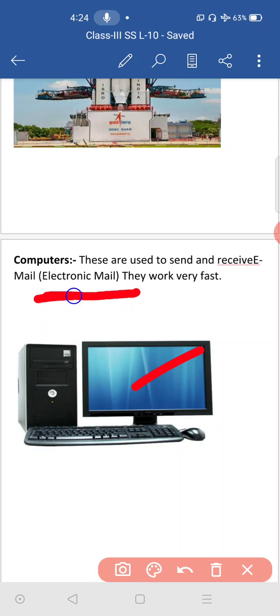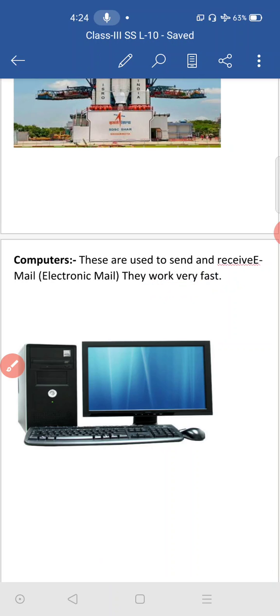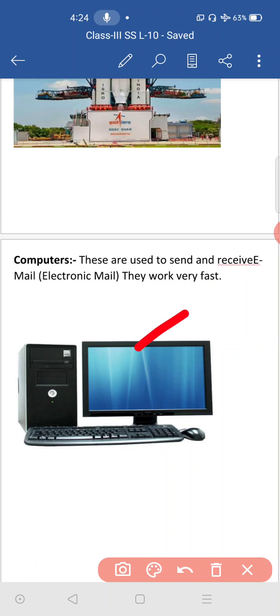That is considered as email facility. Electronic mail we call it. Emails are working very fast. For a letter to reach, at least 1, 2, or 3 days of time we need. But email, within 1 minute it will reach the place.